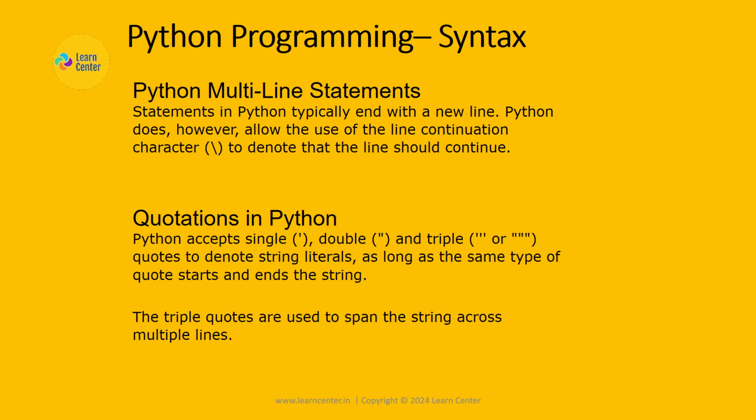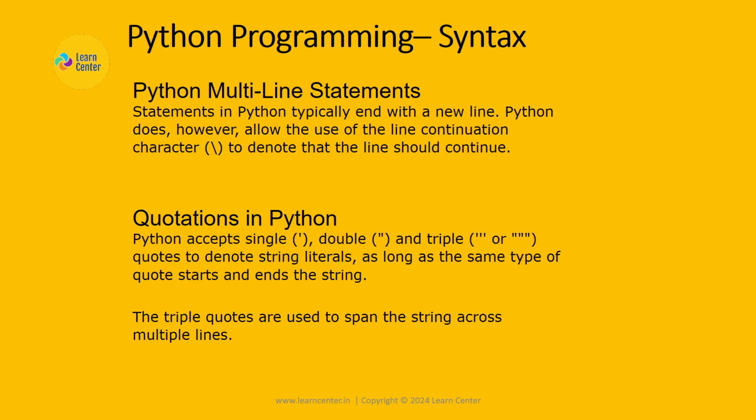Quotations in Python. Python accepts single, double, and triple quotes to denote string literals, as long as the same type of quote starts and ends the string. The triple quotes are used to span the string across multiple lines.